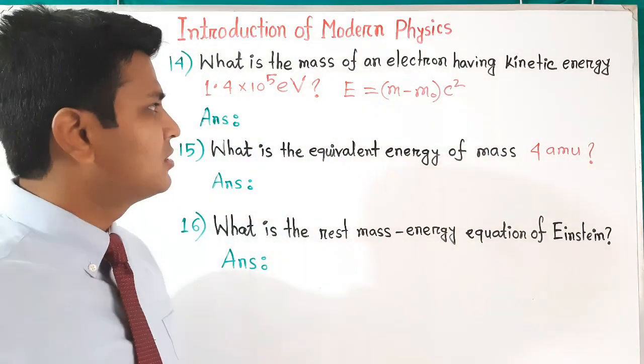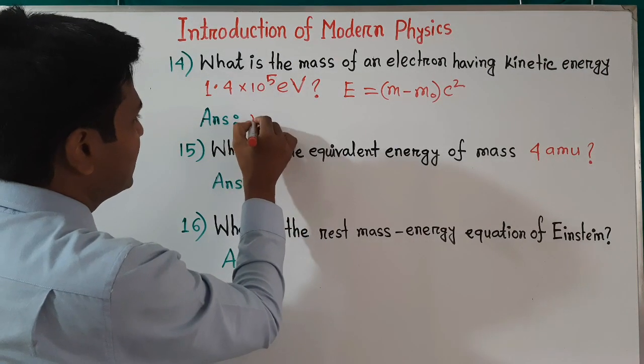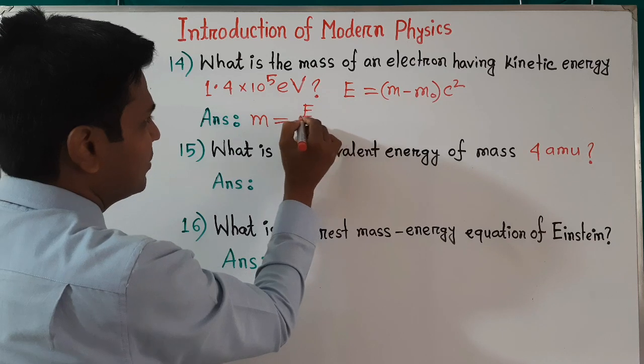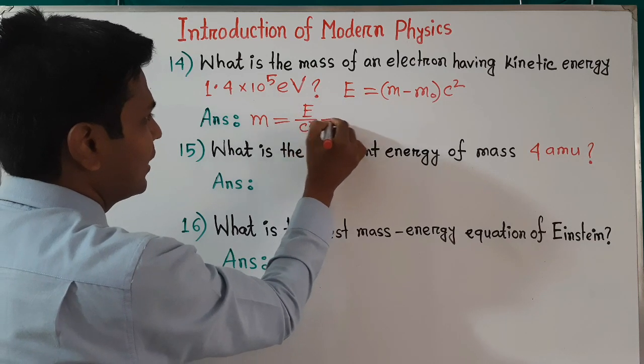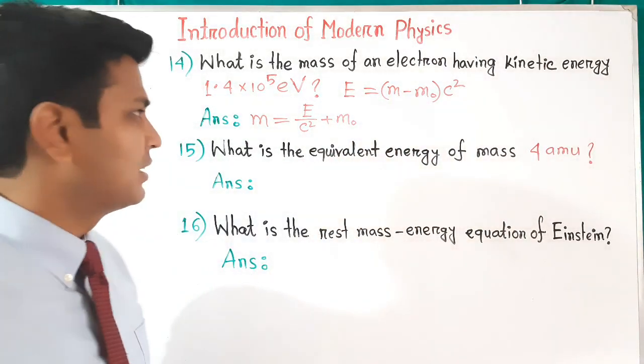Now if we change the position of this equation, then we can write here m equals E divided by c square plus m naught.